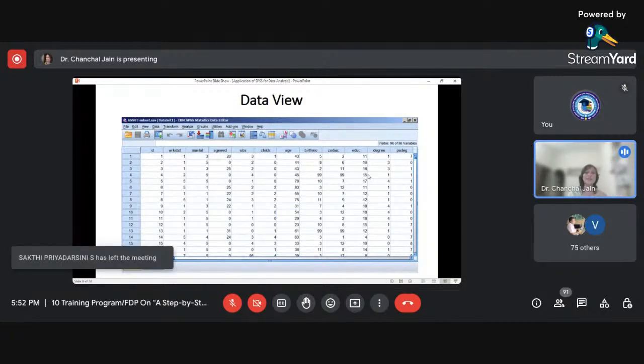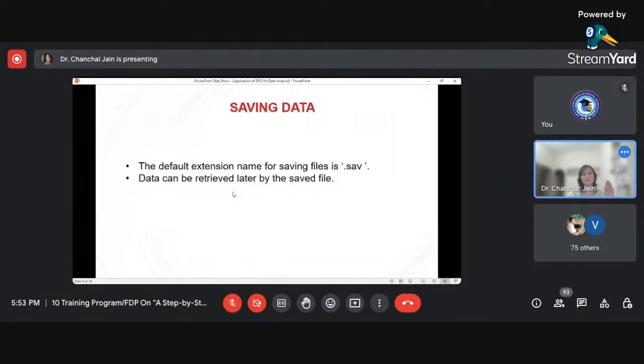If you are importing a file where the variable names are already written as the first row, SPSS understands that the first row is the names of the variables and shows them in the column headings. This is known as the data view of the data editor window of SPSS.